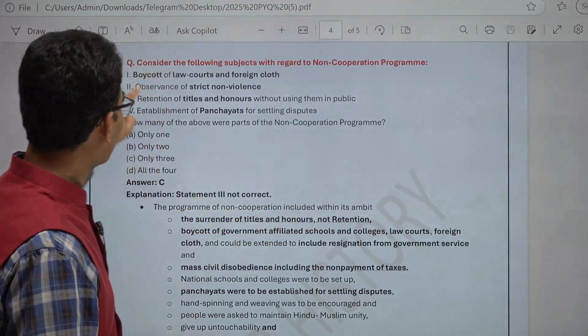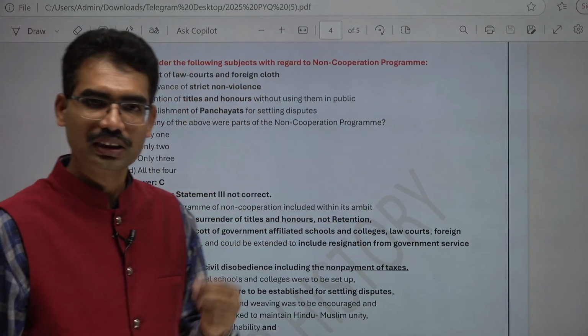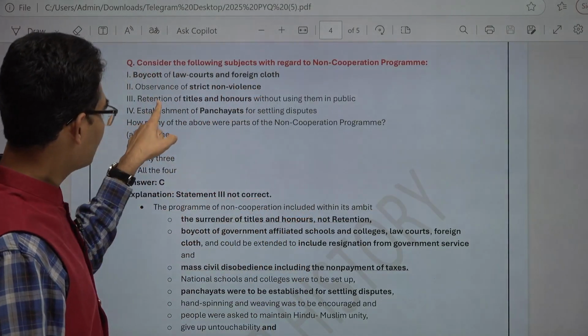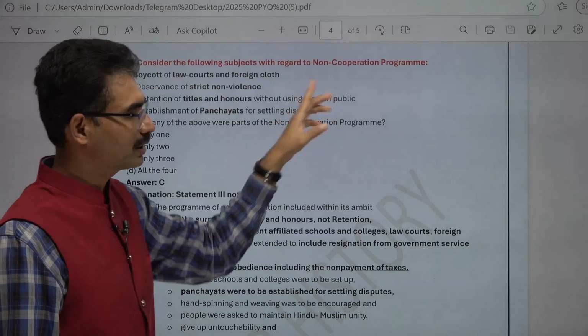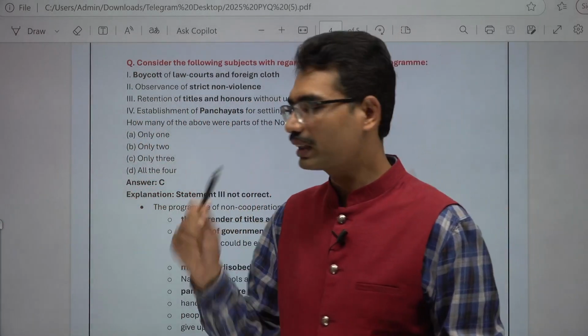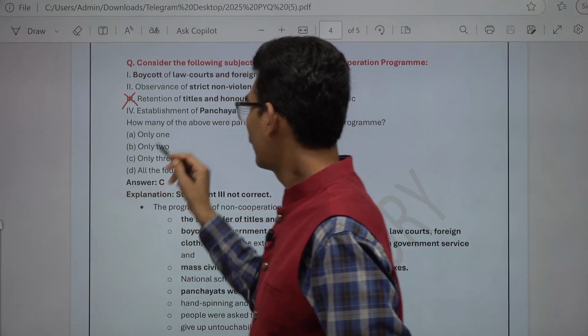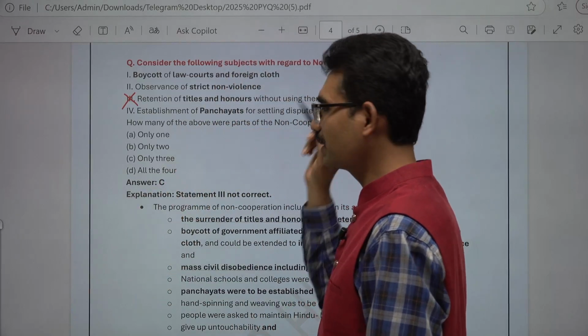Next, boycott of law courts and foreign clothes. Observance of strict non-violence. Correct one? Retention of titles and honors without using them in public. No, it is not retention. It is renouncing them. Surrender them. That's why the third one is incorrect. Next, establishment of panchayats for settling disputes.